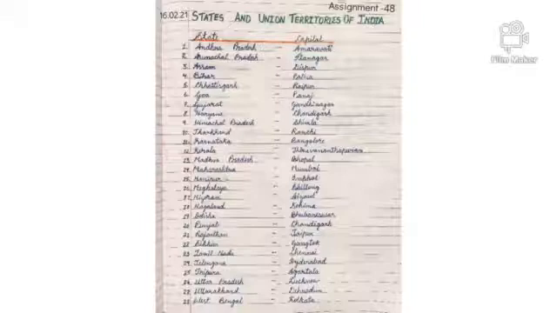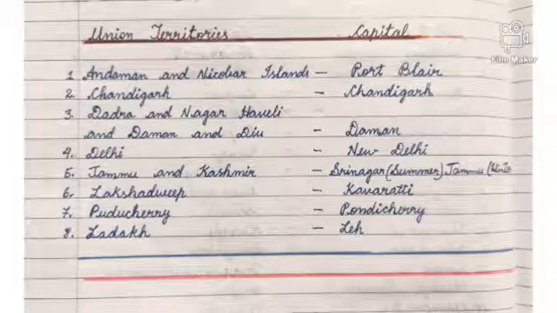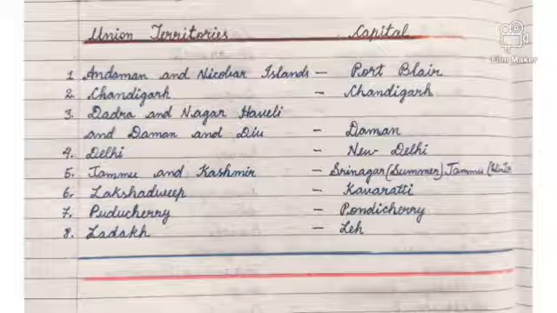Now make 2 rows, one row for the state and the other for its capital. We have learned that there are 28 states and we have already learned the names of those 28 states. So now I will not read out the names of those states. Well, so this is the format of how you have to write. Write the names of the state in alphabetical order and mention its capital on the same line in the other row. As for the union territories and its capital, you have to apply the same format. Name of the 8 union territories on one row and its capital on the other row. So this is how you have to write.